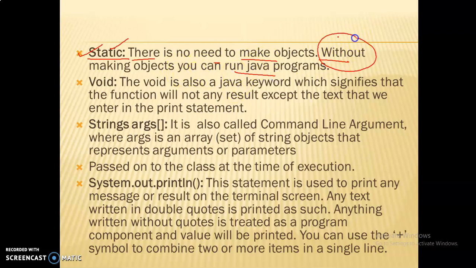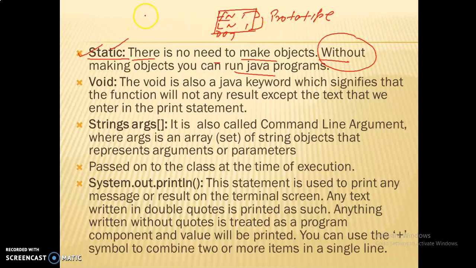Class is a blueprint. Like I gave the example in the first video session: first name, last name, father name, date of joining, something like that. These are only a prototype.